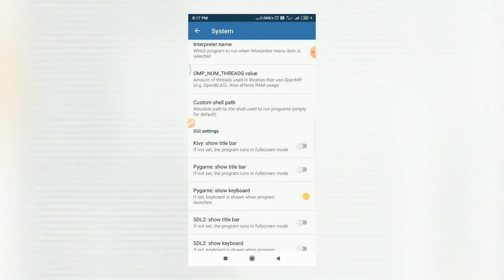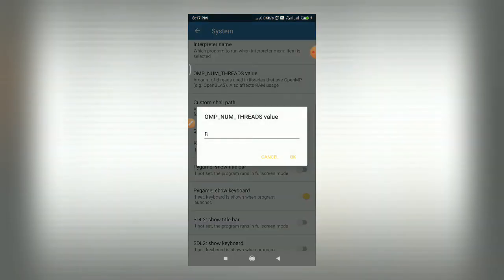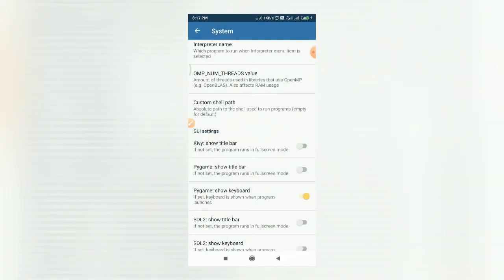Then next option, you have OMP num threads. This basically controls the number of threads that will be supported in the libraries used by OpenMP. OpenMP is basically open multi-platform. So it basically affects the RAM usage. Right now the value is 8. If you want more threads, you can increase it, but it will also consume your RAM.